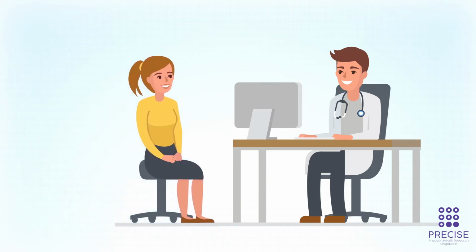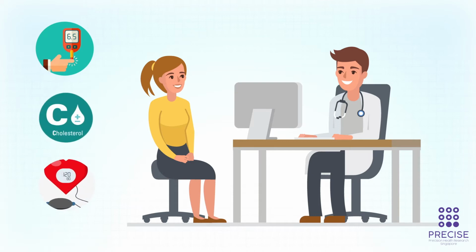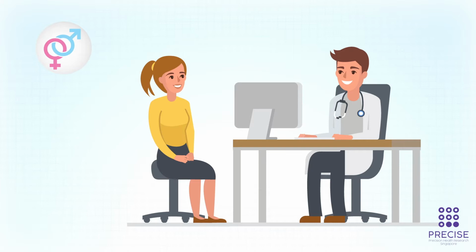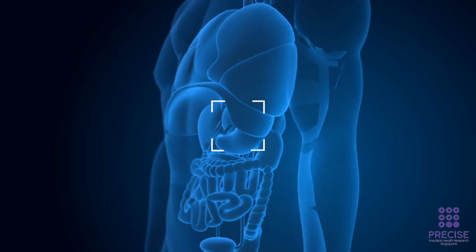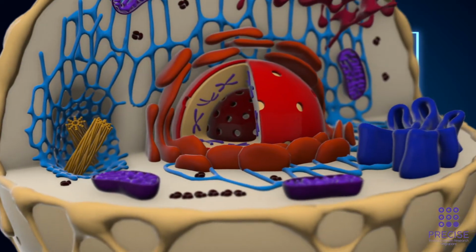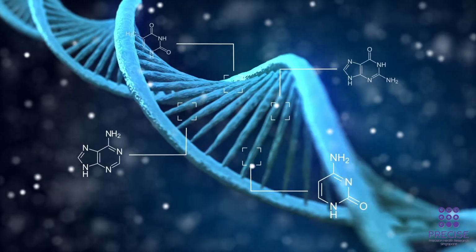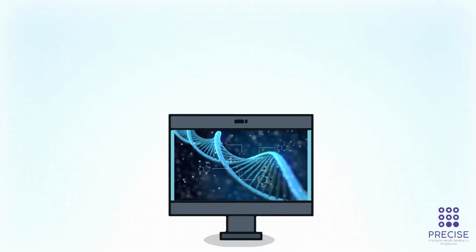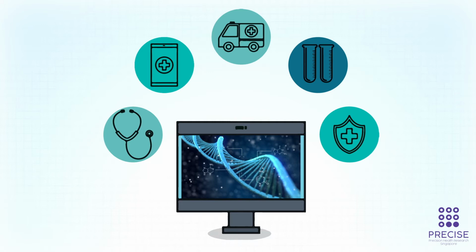Up to now, these decisions were mostly based on simple measurements like blood sugar, cholesterol, and blood pressure, as well as factors such as our sex, ethnic group, and body weight. Today we know a lot more about genes and their functions. Also, with the massive expansion in computational power and the linking of huge databases, doctors can now use all this information more quickly and effectively in recommending treatment plans for us.